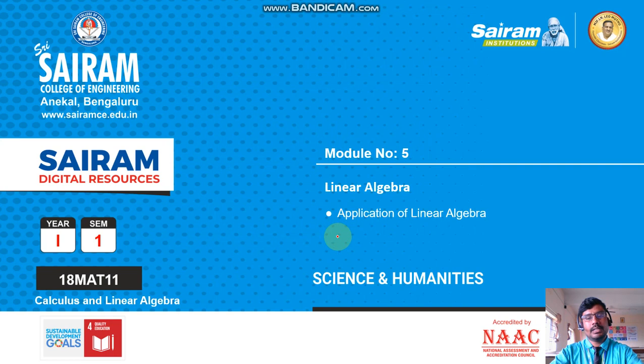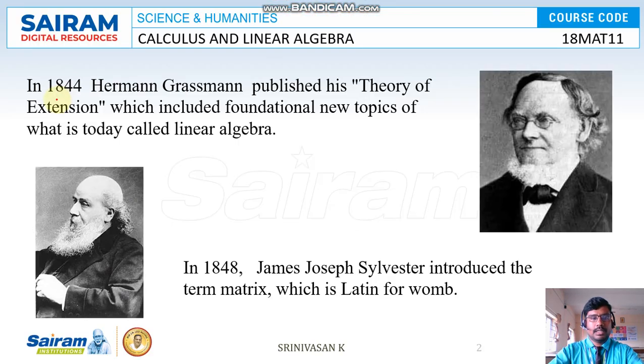Where do we apply linear algebra in real life or the engineering field? First, we will discuss what linear algebra is and where it comes from. In 1844, Hermann Grassmann published his theory of extension, which included foundational new topics of what today we call linear algebra. So the first author is Hermann Grassmann. Okay, so he published a paper, the theory of extension.